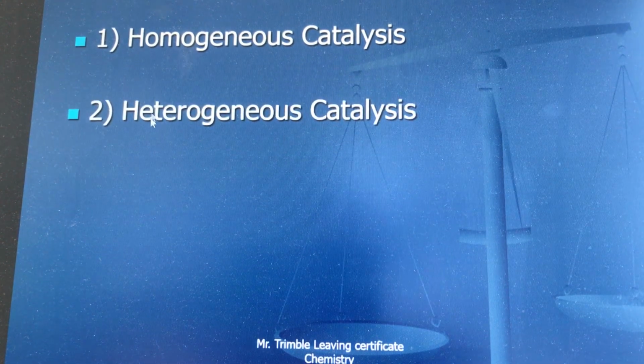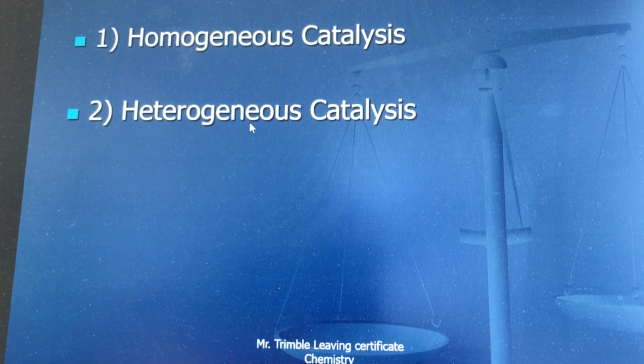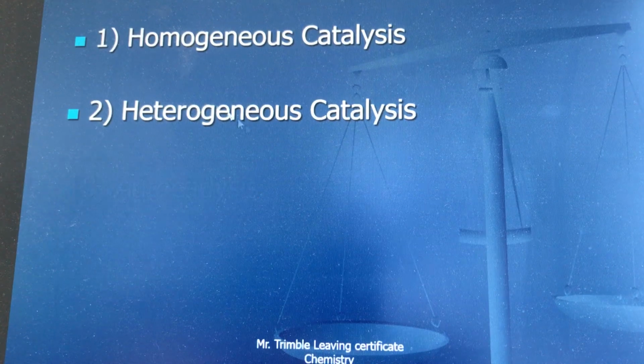Heterogeneous catalyst. Hetero means different. So that means they're in different phases. I can't really say state, because you need to use the word phase. So heterogeneous would mean one phase or a different phase. That would be like what you do for junior cert when you put solid manganese dioxide into liquid hydrogen peroxide. So there's a lot of hetero in a catalytic converter in a car. The gases, I'll show you that in a second, but that's effectively a device that converts harmful gases into less harmful gases.